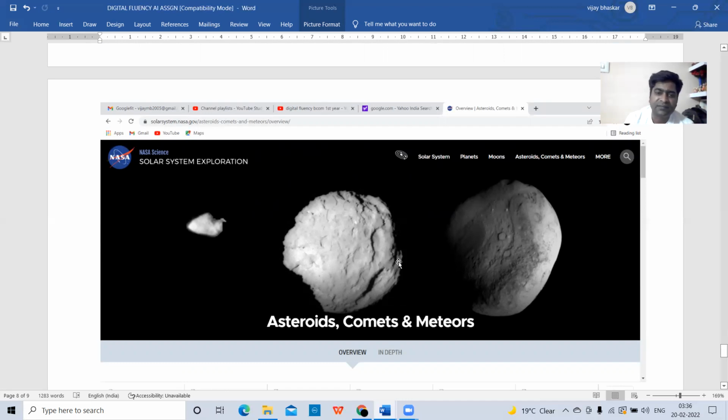Whenever they come and hit the Earth or any other planet, earthquakes or tsunamis may happen. Okay, so such types of objects which are moving in between the planets are called asteroids, comets or meteors. Okay, like this.